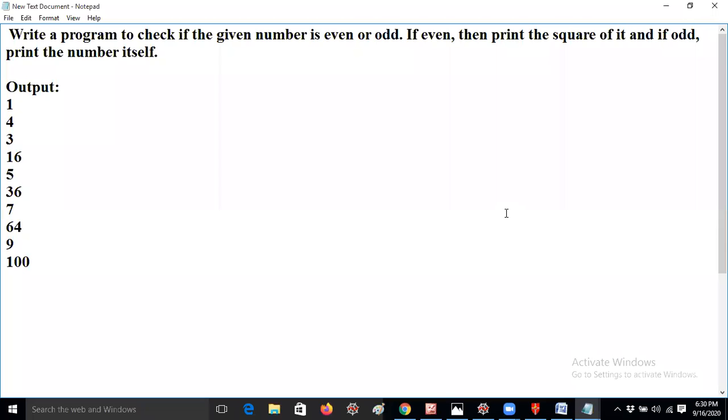This is the question asked in the Cognizant written examination, AMCAT model. That's the reason only I am giving this question to you guys.